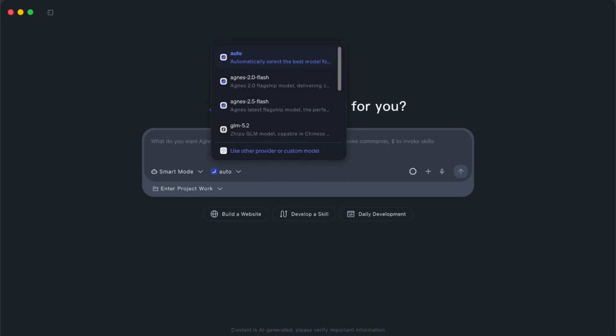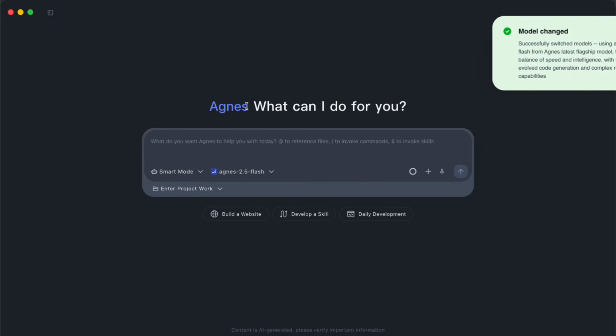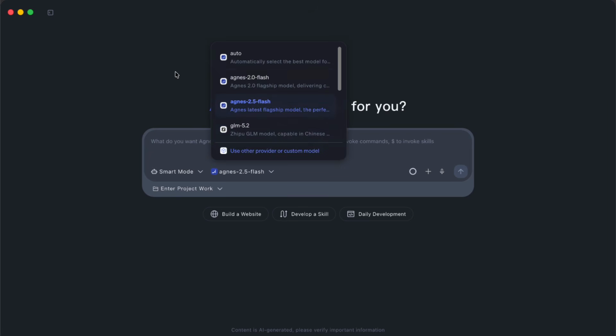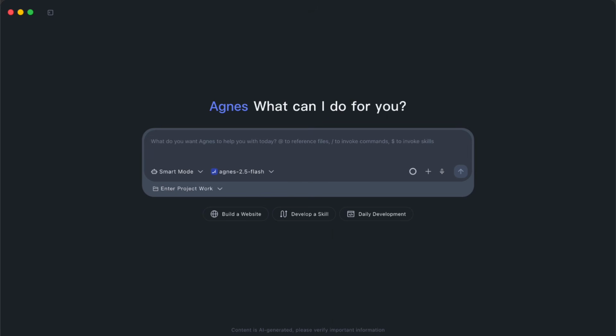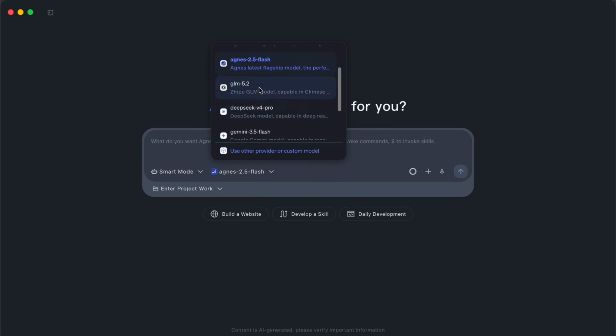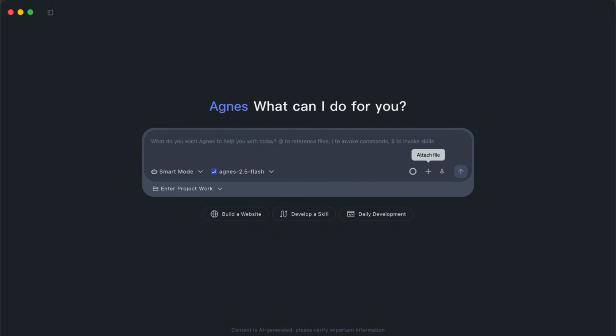And the model is live inside Agnes Code, the desktop app they released alongside it. I can see it right here in the model picker. If you haven't seen Agnes Code, it's their coding workspace with a proper GUI. You point it at a project folder, describe what you want in plain English, and it reads your files, edits across multiple files, runs commands, and checks its own output. You reference files with the @ symbol, run commands with a slash, and invoke skills with a $ sign. It's free to use right now, and the picker isn't limited to Agnes models either, which makes it easy to compare against other frontier models on the same task.